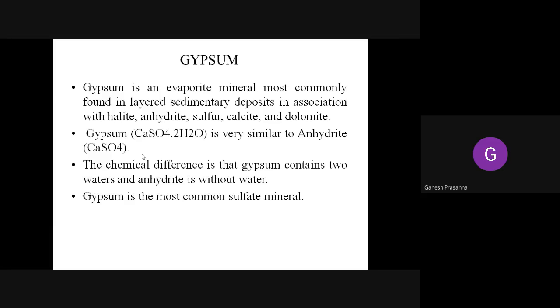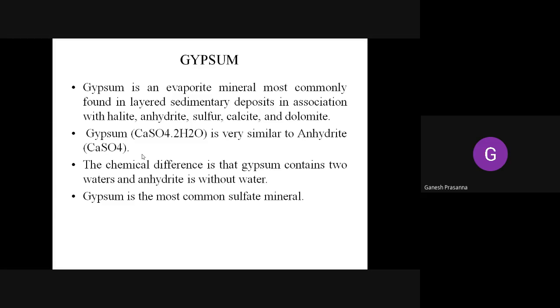Okay, so it is found in sedimentary deposits in association with other minerals like halite, anhydrite, sulfur, calcite, and dolomite. So wherever you can find calcite and dolomite, some amount of gypsum can also be found along with them. The twin mineral of gypsum is anhydrite. Gypsum is calcium sulfate with two molecules of water, whereas anhydrite is only calcium sulfate without a molecule of water.